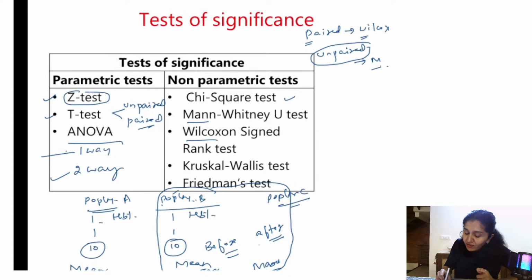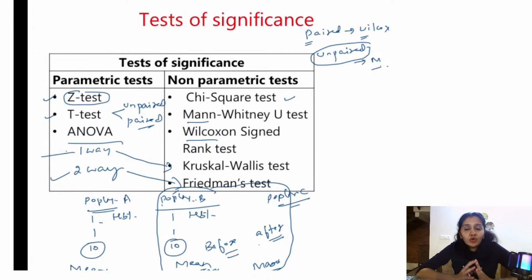And then we have one-way ANOVA. For one-way ANOVA, the counterpart is Kruskal-Wallis test. Two-way ANOVA, Friedman's test. I'm sure it is looking complicated, so I'll just explain it one more time within a few seconds. z-test is used to test the difference between the means of two different populations. Unpaired t-test is for the same purpose when the sample size is small. Paired t-test is for before and after observations. Same population, before iron supplementation, what was the mean hemoglobin percentage?